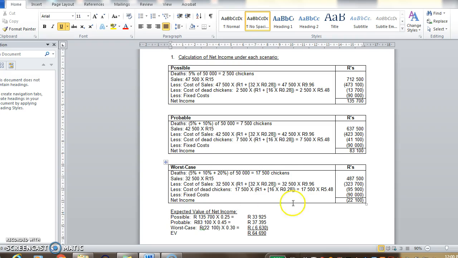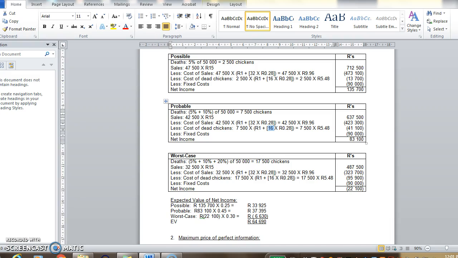Okay, so I don't think there was anything funny here except maybe the R1. Remember, that's for all 50,000 chickens. So there's R1 for the cost of the dead chickens and R1 for the live chickens. So we have to buy all the chickens. We don't know which ones are going to die. And then we have to feed the chickens that will die for half their lifetime, which is 16 weeks. So just remember that the dead chickens still need to be fed until they die. So they die on average after 16 weeks.